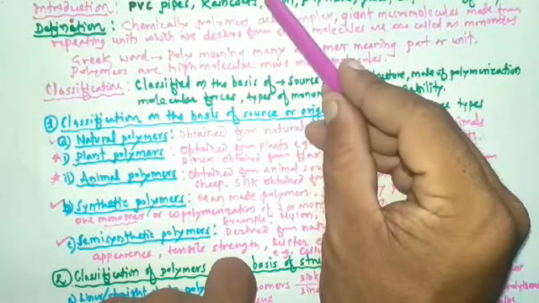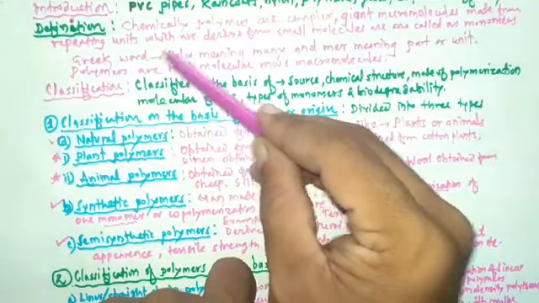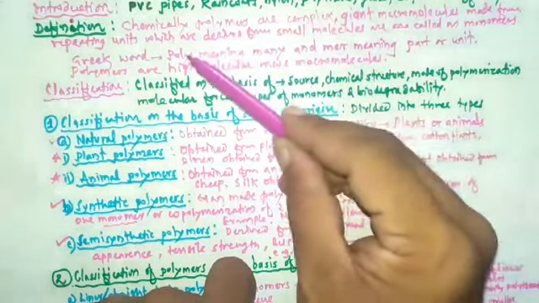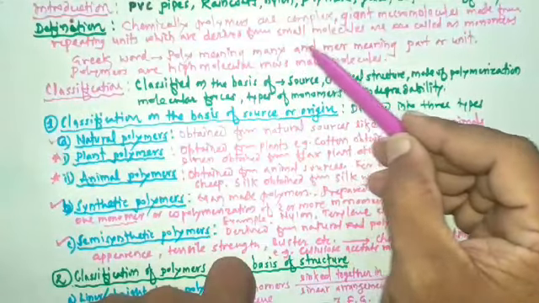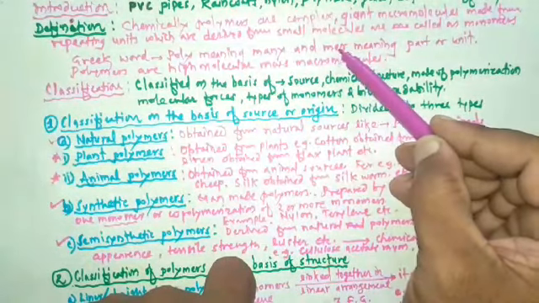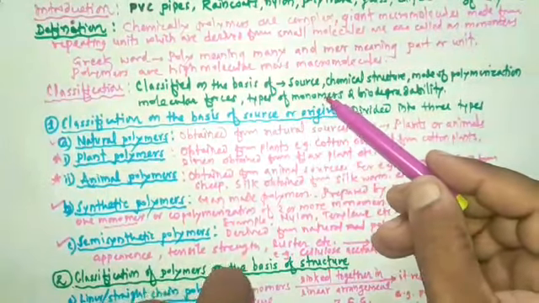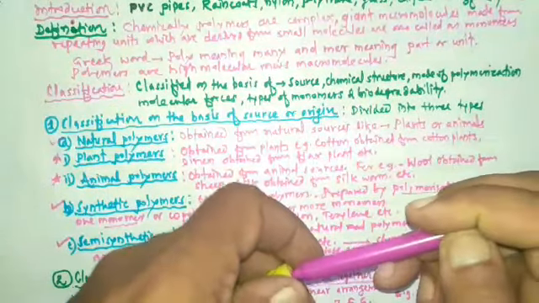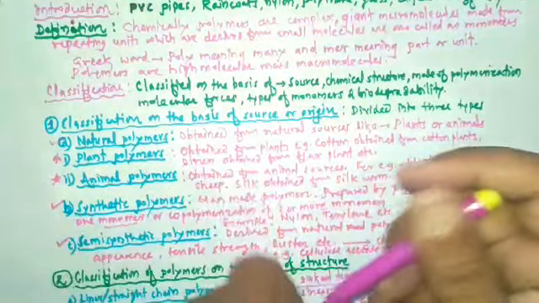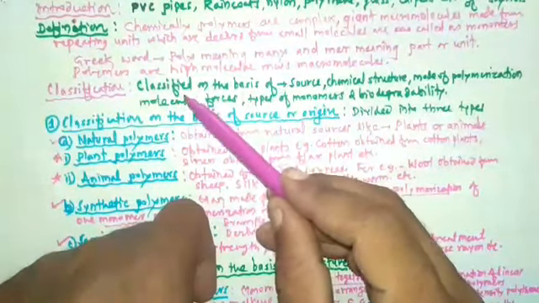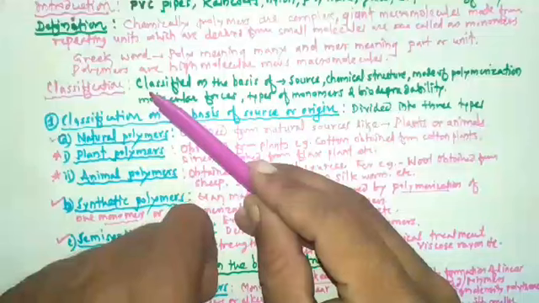So the word polymer is derived from the Greek words poly and mer. So poly means many, and mer means part or units. In this way, the word polymer is derived. Then we just started to study the classification of polymers.